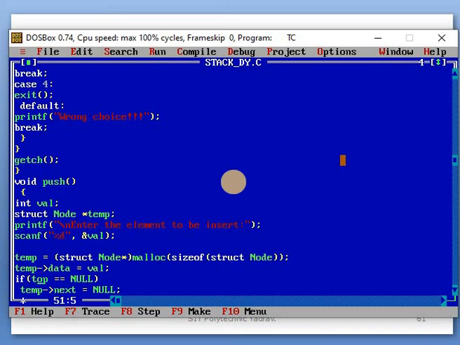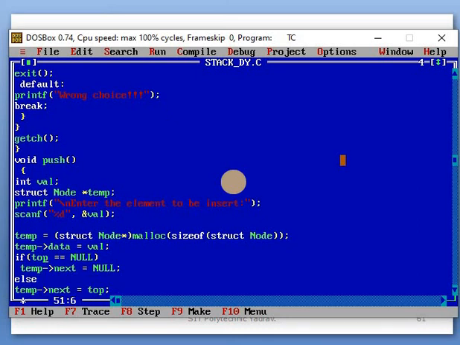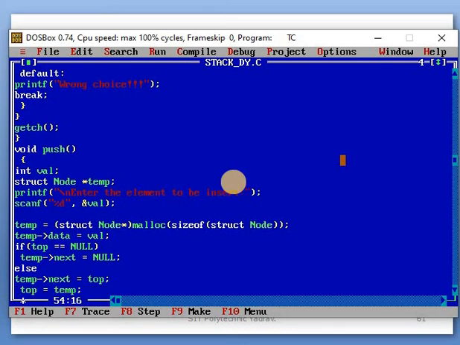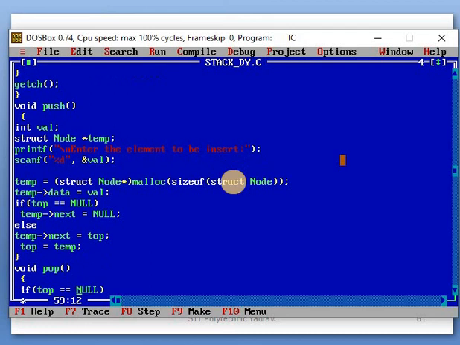After that, check whether top is equal to null. If it is null, then assign null to the temp pointer's next field, meaning the pointer will be assigned. Otherwise, if top is not null, it means one element is already stored, so that element's next is automatically assigned the top. After that, temp is assigned to top, meaning the value stored in temp is automatically stored in the top location.